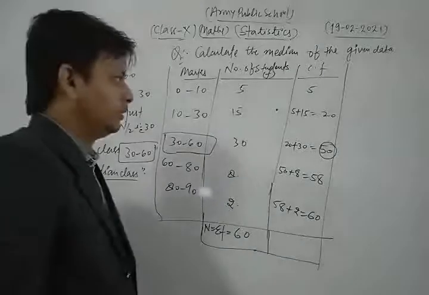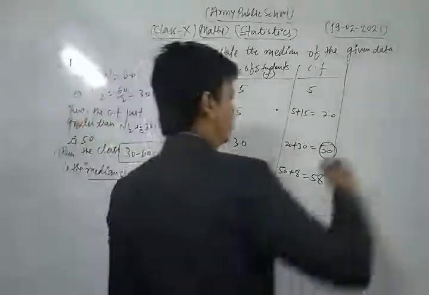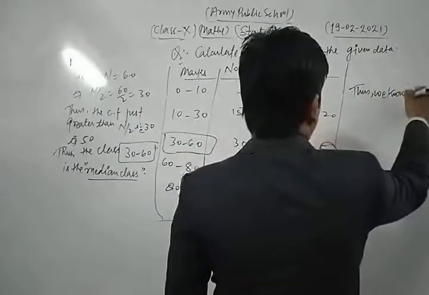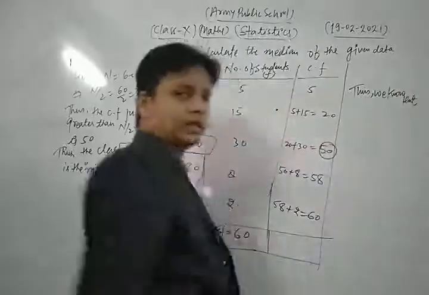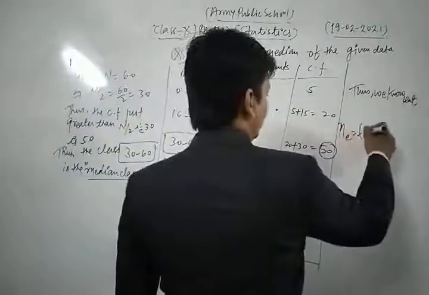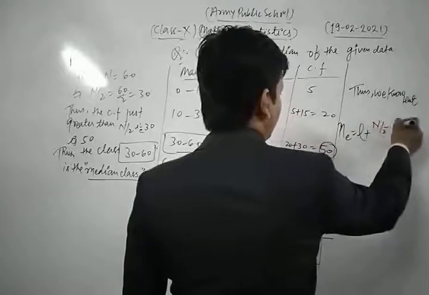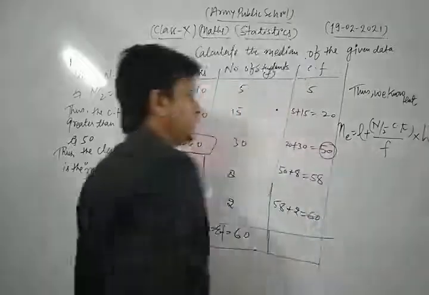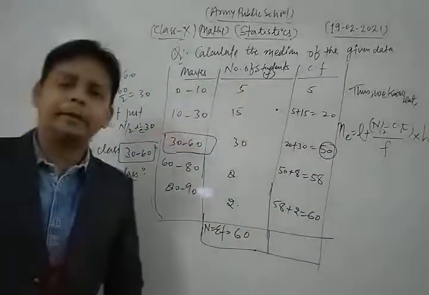Now we write the formula. We know that median is given by the formula L plus n by 2 minus Cf upon f into h. This is the formula to find the median of any data.